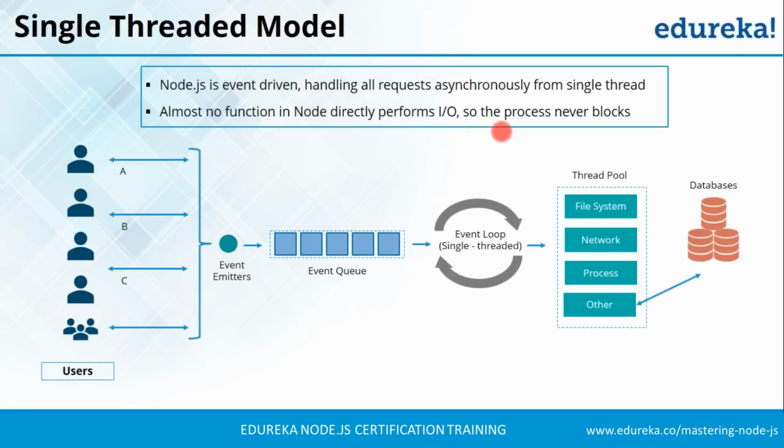So are we clear with this single thread model, guys? How this works? So Thomas says okay, Michael says all clear, Jordan says all clear. Okay guys, let us move further.